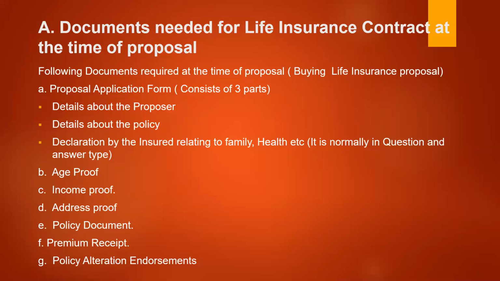In this case, several informations are asked by the insurance company to the policy buyer relating to his family, relating to his health. For example, whether the person is married or unmarried. If married, name of the wife, number of children, dependents on him. Then health related aspects relating to whether he is having any pre notified diseases, or whether he is having any kind of habits or hobbies which are directly connected with the quality of the health, like smoking, drinking, and all that. These informations are particularly asked.